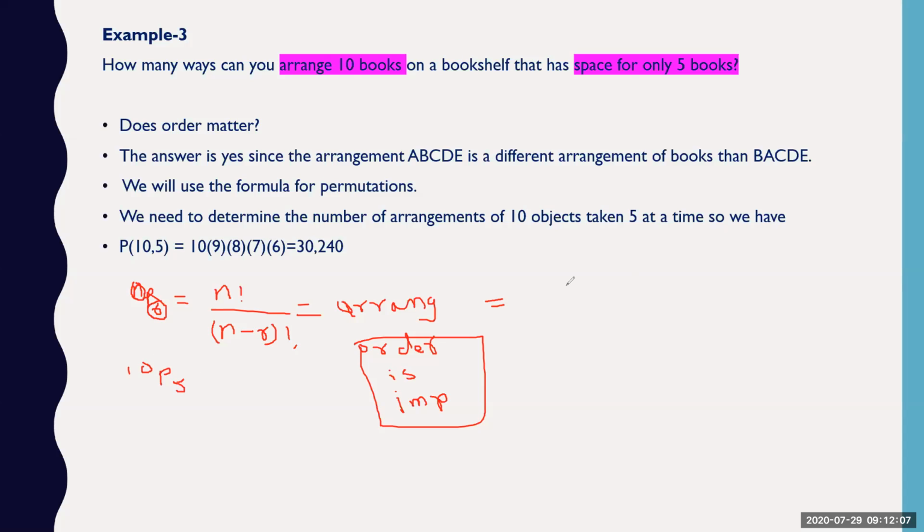So 10P5 can be written as 10 factorial divided by (10 minus 5) factorial, that is 5 factorial. So 10 factorial can be written as 10 into 9 into 8 into 7 into 6 into 5 factorial. This 5 factorial and the 5 factorial in the denominator get cancelled. So you will get only 10 into 9 into 8 into 7 into 6, which I have written.